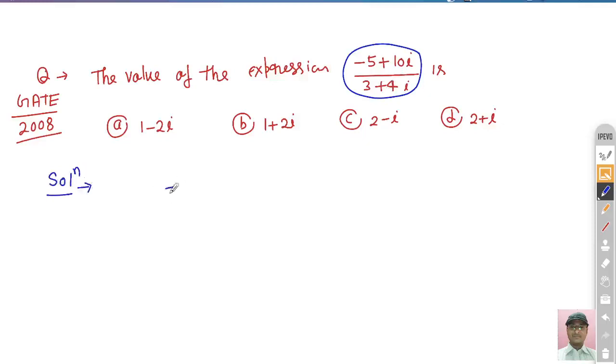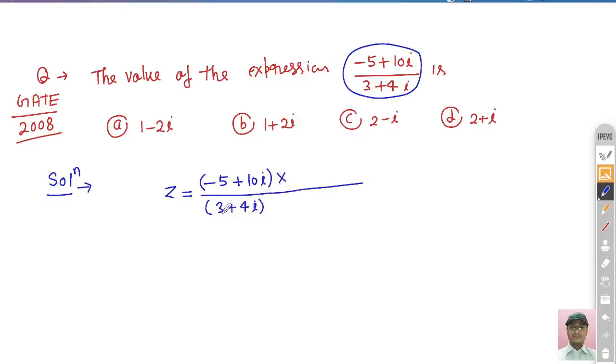Let's suppose z is (-5 + 10 iota) divided by (3 + 4 iota). You can see how easy this question is. Now you just multiply by its conjugate.